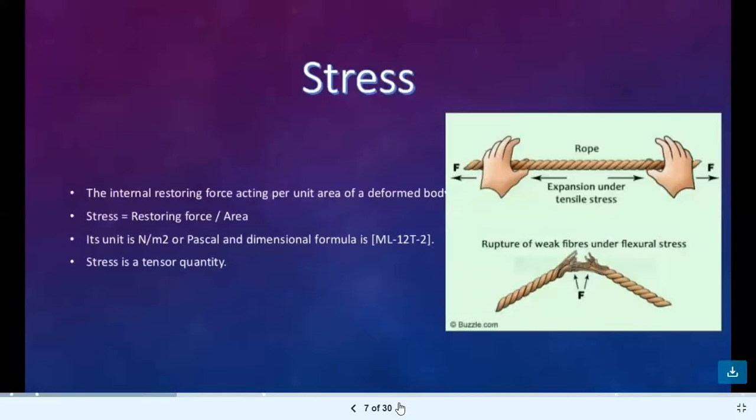Now we come to, what is stress? The internal restoring force acting per unit area is known as stress. The formula of stress is restoring force upon area. Its unit is Newton per meter square or Pascal, and the dimension is M L to the power minus 1 T to the power minus 2. It is a tensor quantity.